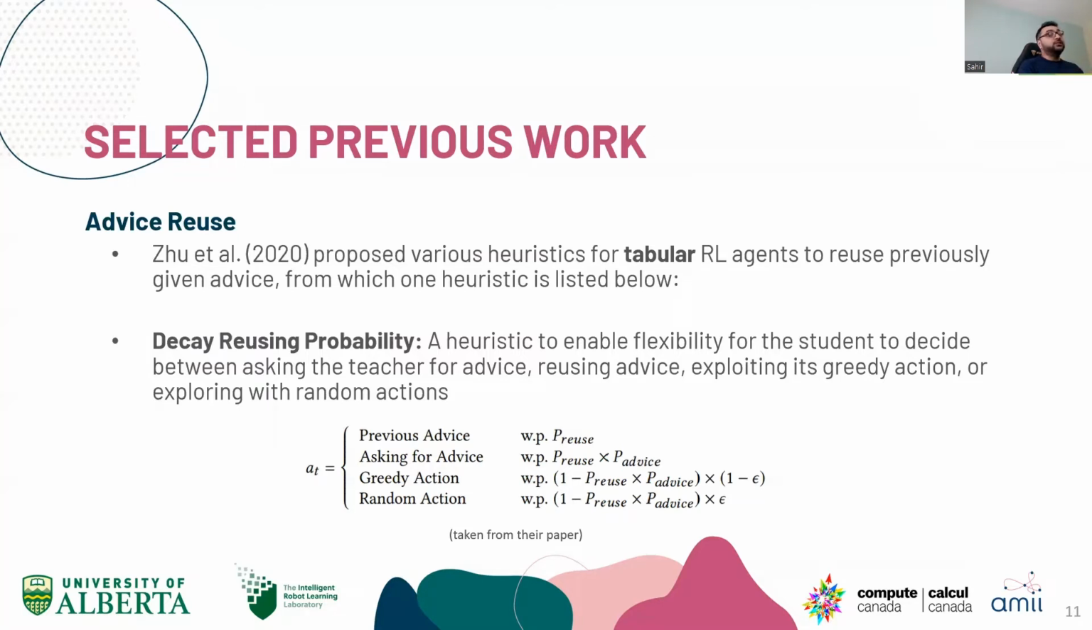One of the heuristics they proposed was DK reusing probability, which enables flexibility for the student to decide between asking the teacher, reusing advice, exploiting its own action, or randomly exploring, or any other exploration strategy. These four actions, with respect to their probabilities, were used to decide what exactly the student is going to do. But this was for the tabular setting.